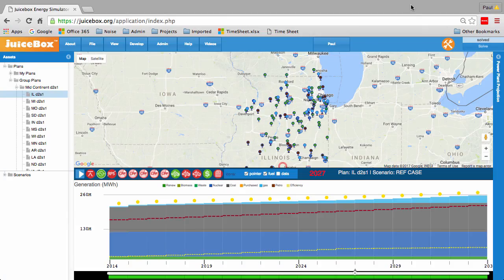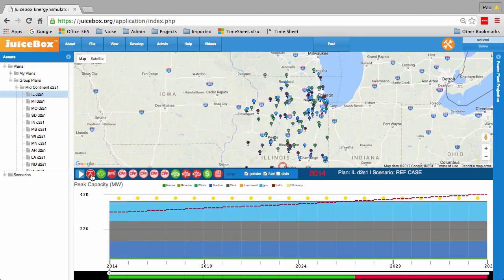So far we've looked at the system configuration and data for individual power plants, but we haven't talked about the expansion plan. JuiceBox lets users define planning requirements and then monitors whether or not those planning requirements have been met. So in this case we're looking at the reserve margin requirement, and we see that it's satisfied in Illinois until about 2026, at which point this compliance monitor turns from green to red.